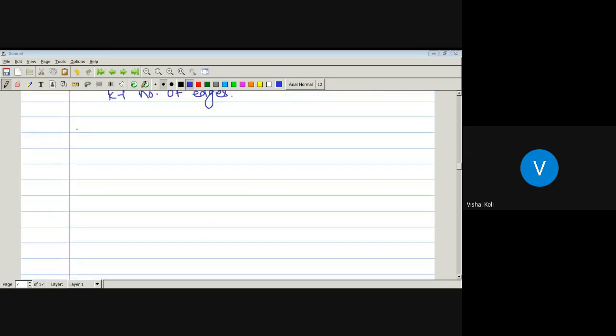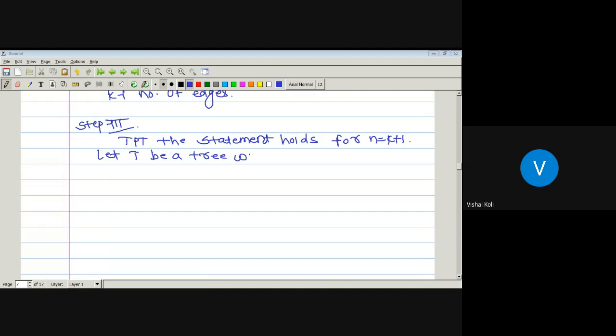Now in step 3 we have to prove that the result holds for n equal to k plus 1. To prove that the statement holds for n equal to k plus 1, that is, if the tree T has k plus 1 vertices, then we have to prove that it has k edges. Is it correct? Yes, sir. Let T be a tree with k plus 1 vertices.